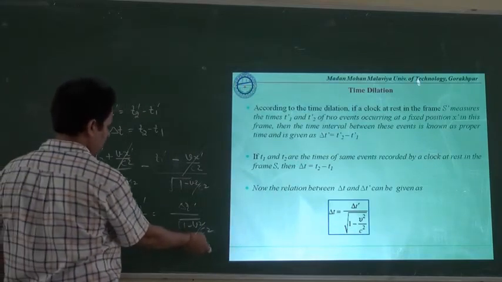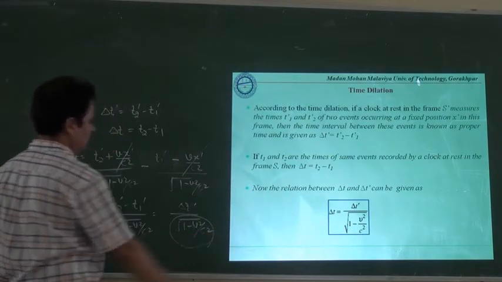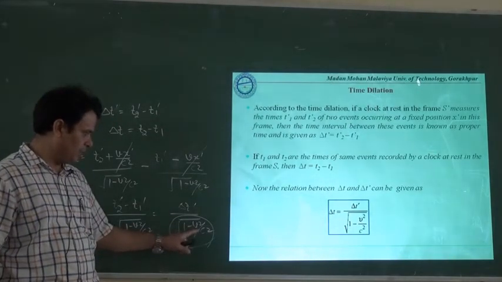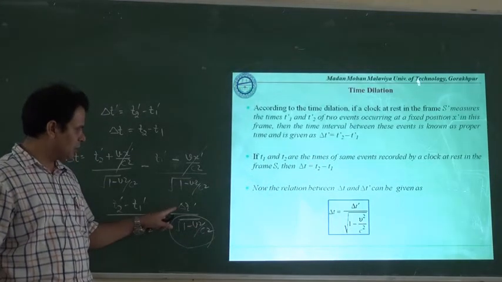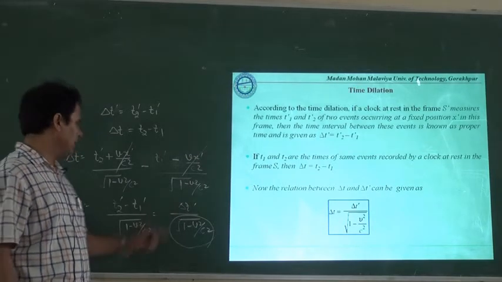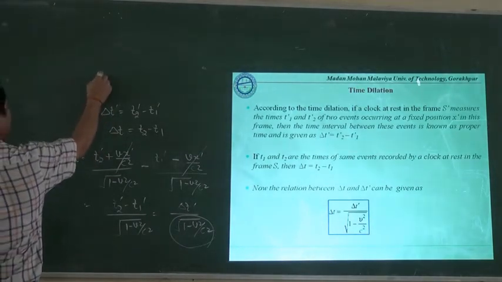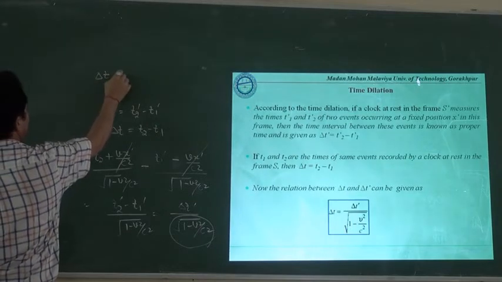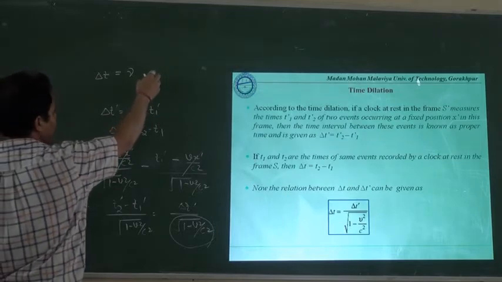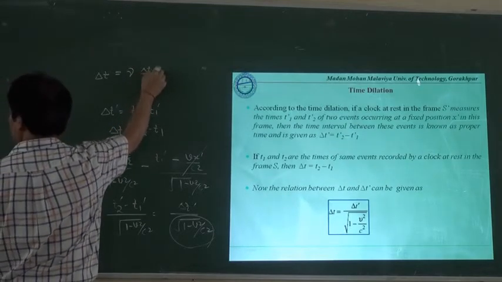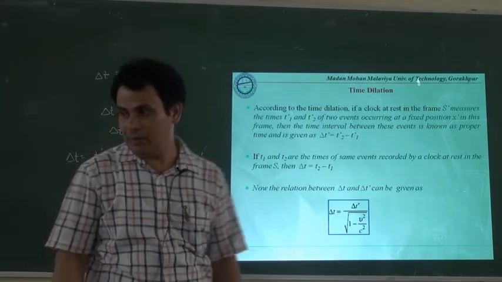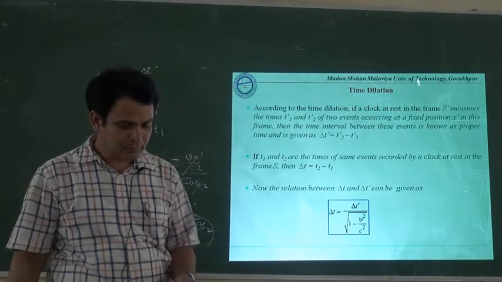Since the value of this quantity, 1 minus v square upon c square, is always less than 1, the multiplier will be greater than 1, and hence the relation between delta t and delta t dash is such that delta t is gamma times delta t dash, where gamma is always greater than 1.